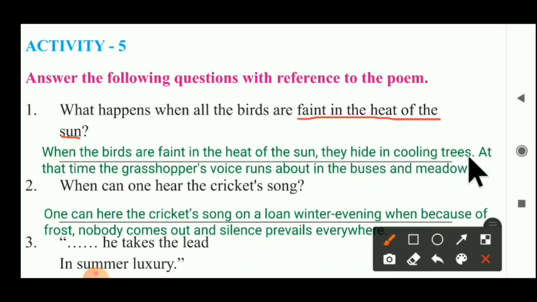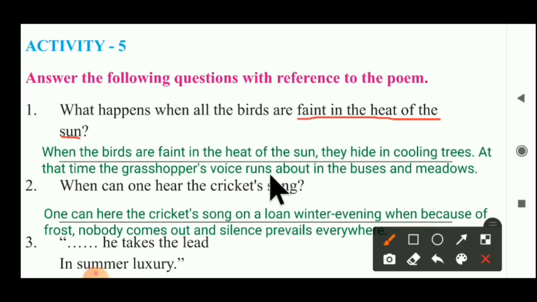At that time, when all the birds are sleeping, the grasshopper's voice runs about in the bushes and the meadows. B-U-S-H-E-S, bushes and meadows.